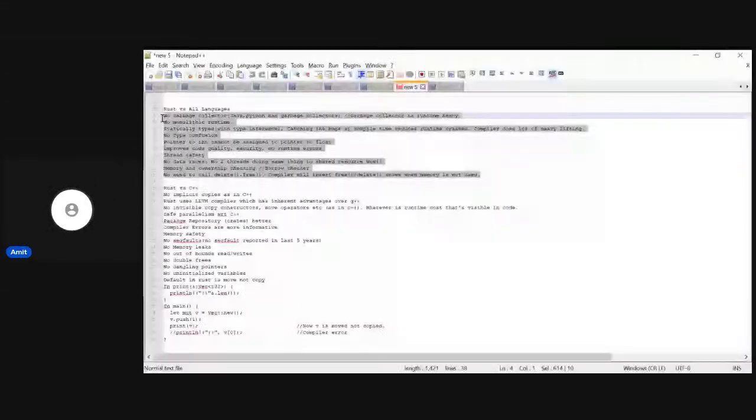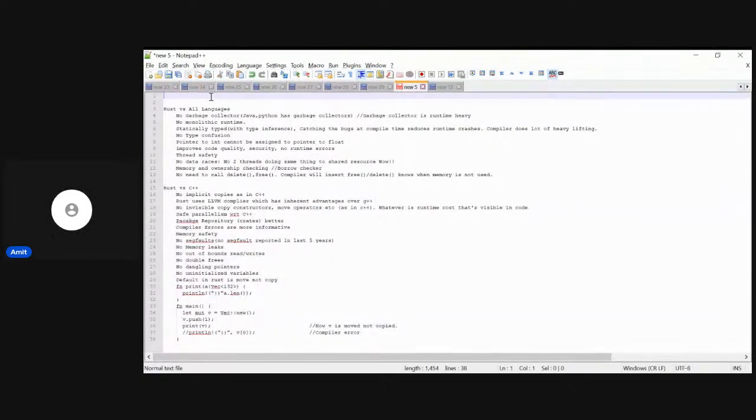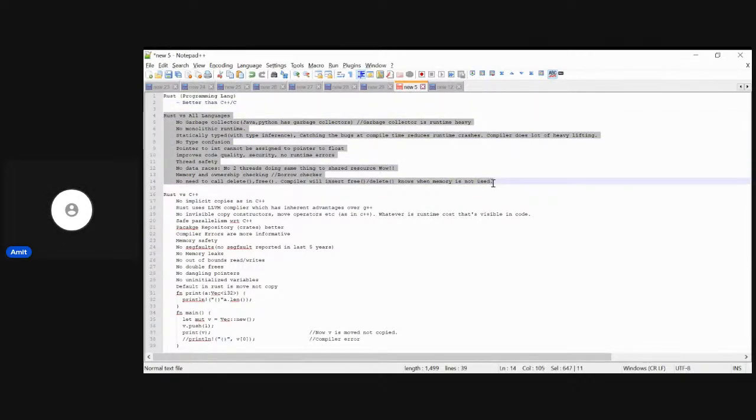So if we compare, first of all, Rust is a programming language, and it's considered to be better than C++, and C++ is of course better than C. So as compared to other languages, this is the comparison for Rust versus all other languages.